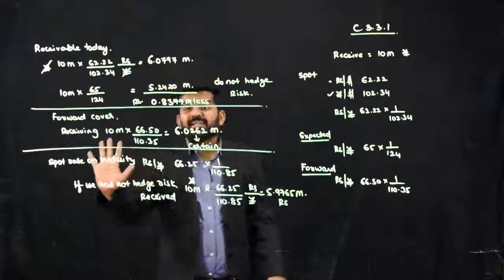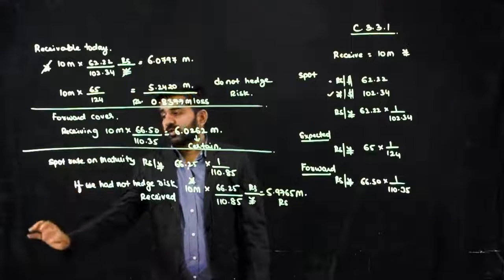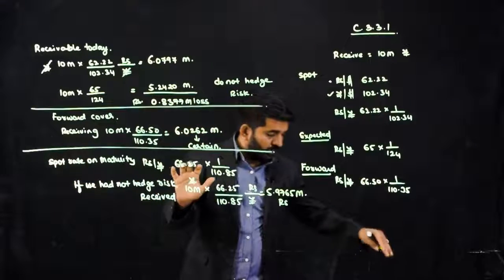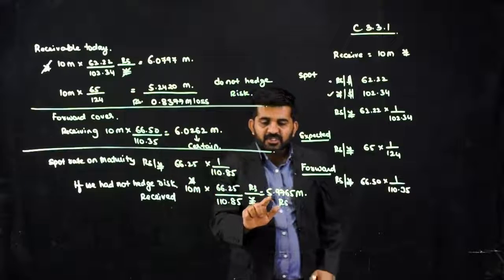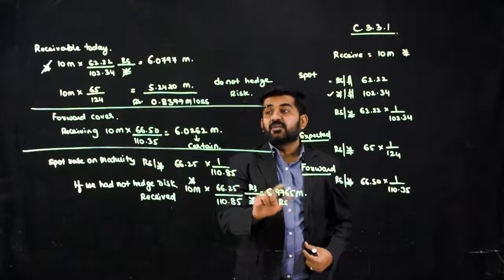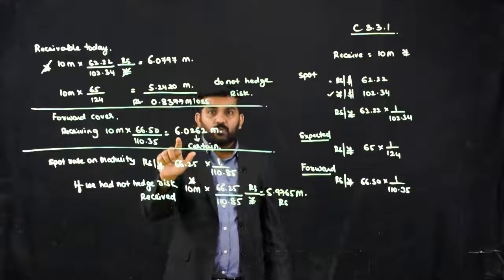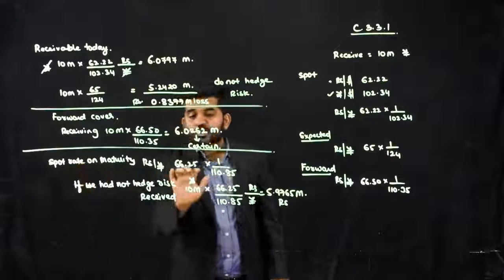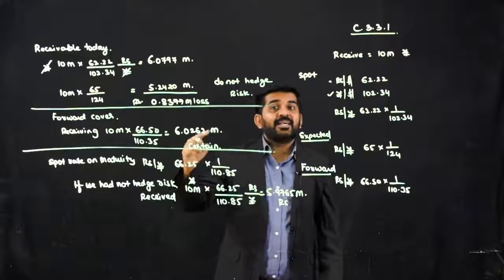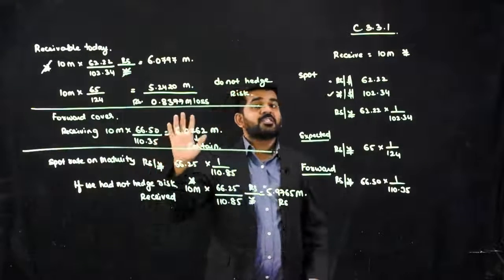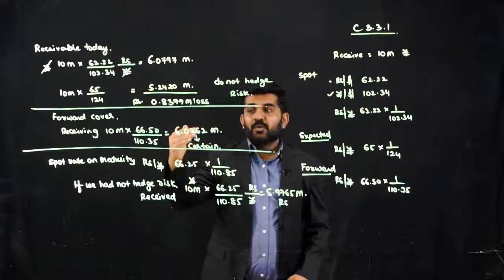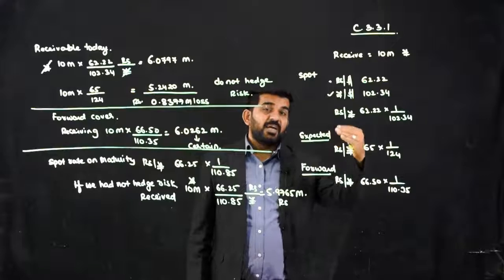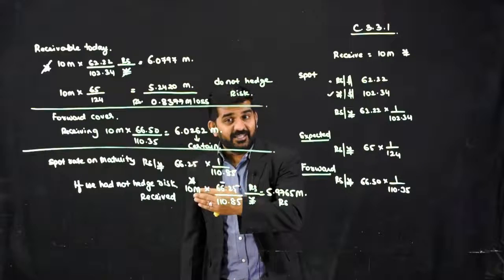Had I not taken the forward cover, and if the spot rate becomes this, then I would have received 5.9765 million, which is still less than the forward amount. So if the actual spot rate is this, taking the forward cover today was justified. Justified means you had the risk that the price of yen would decrease, and it has actually decreased.